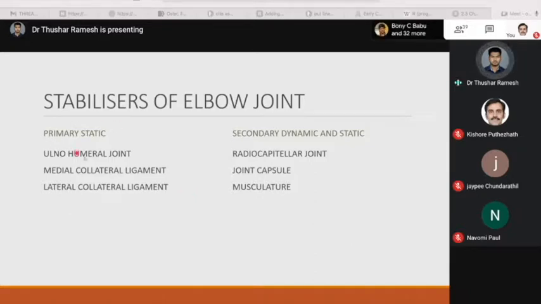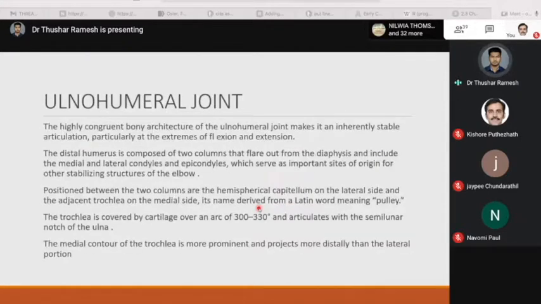First, the primary static stabilizers are the ulnohumeral joint, the medial collateral ligament complex, and the lateral collateral ligament complex. Secondary stabilizers are the radiocapitellar joint, which is a static stabilizer, and the dynamic stabilizers, which are the joint capsule and the musculature. First, let's see the ulnohumeral joint.